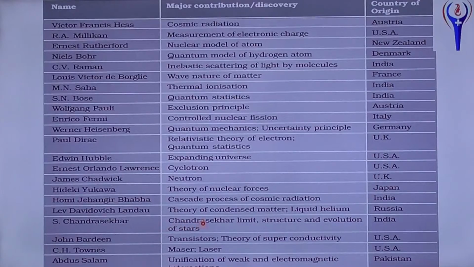And S. Chandrasekhar, whose uncle was Sir C.V. Raman, is also another Nobel laureate. Chandrasekhar limit, that is structure and evolution of stars, belongs to India. He proved what stars go through, that is the birth and death of a star. Like other living beings, stars are also born, and they die, as a white dwarf, supernova explosion or black hole. He estimated one value, the Chandrasekhar limit, in terms of the mass of the sun. That is 1.3 times the mass of the sun, which is the Chandrasekhar limit.